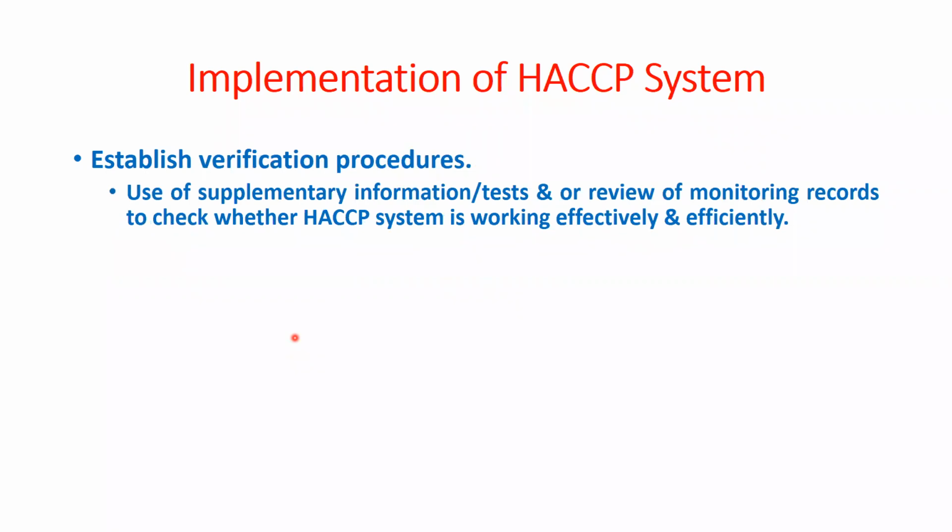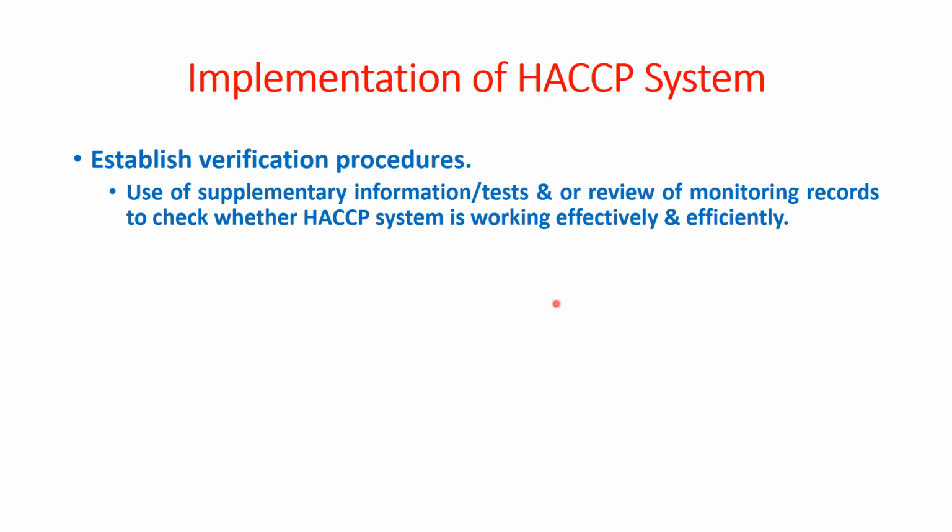Then establish verification procedure. This is also a principle of HACCP. So here in the verification procedure, we are using supplementary information or tests, or we are reviewing the monitoring records. Why are we doing this? To check whether the HACCP system is working effectively in the food processing industry or not.